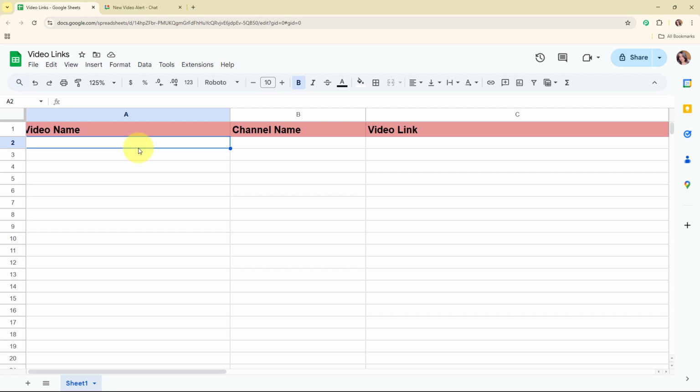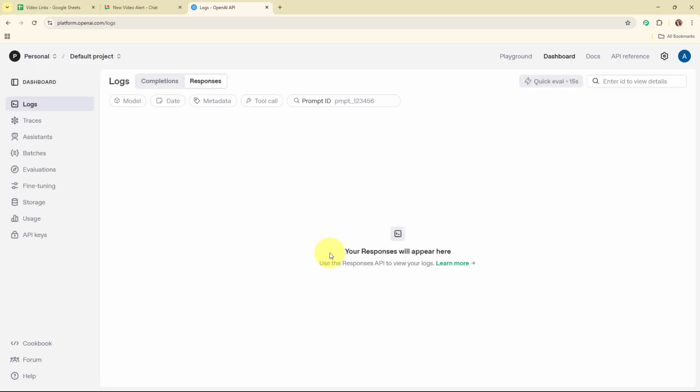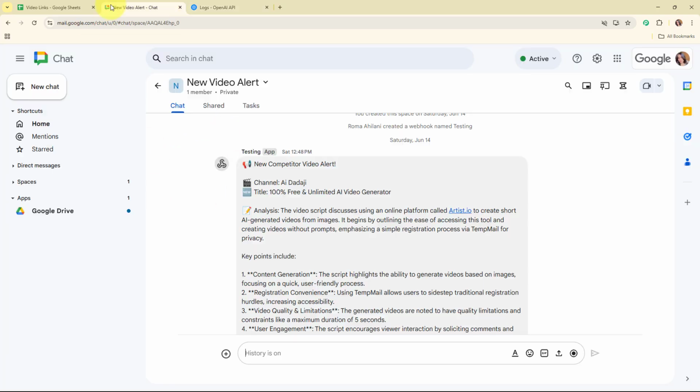Alright, so here on my screen you can see my Google Sheet that I've already created with the name video links. And here my objective is, as soon as I add a new video name, channel name and the video link in my Google Sheets, then automatically the video should be transcribed using a transcription tool, and after generating the transcription, automatically OpenAI should analyze that video, and after analyzing the video, automatically a new alert message should be sent to our team on our Google Chat workspace like this.